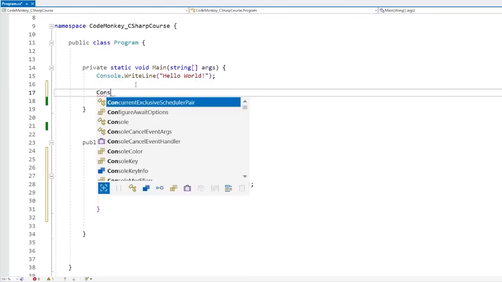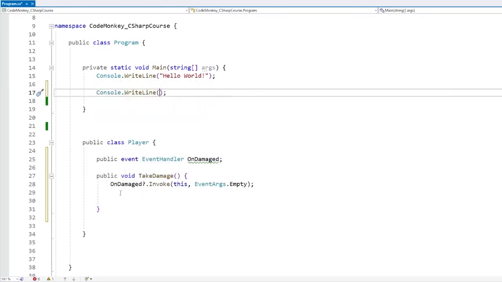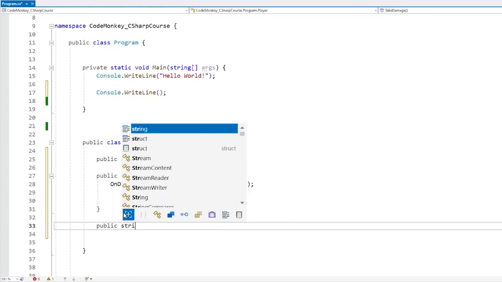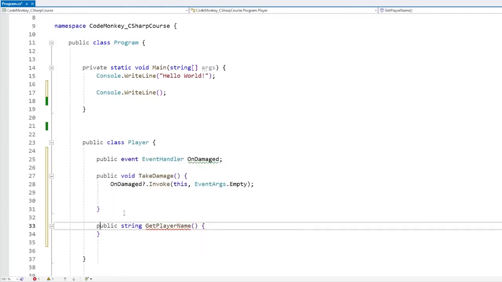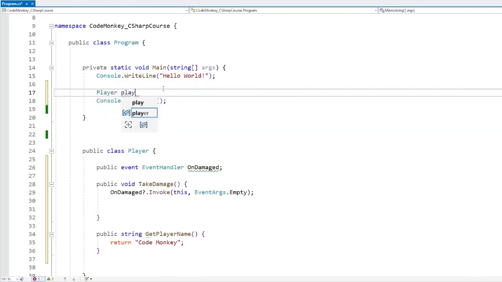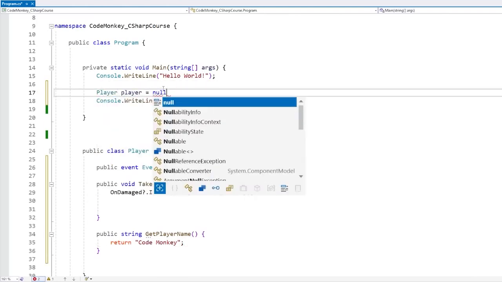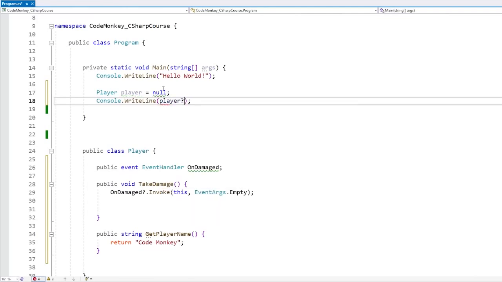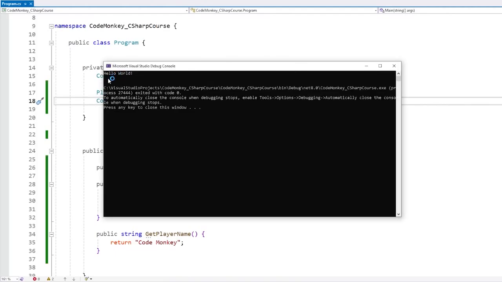So for example, up here, let's do a function to print something, so a public string GetPlayerName, and let's just return a string, something like this. And up here, let's construct a player, and actually let's leave it as null. And now we do player, then the question mark, and then GetPlayerName. So if player is set, then it's going to return the player name. But if the player is not set, then this whole thing is going to evaluate into null. So if we run this, there we go, it's empty, meaning that it's actually null.